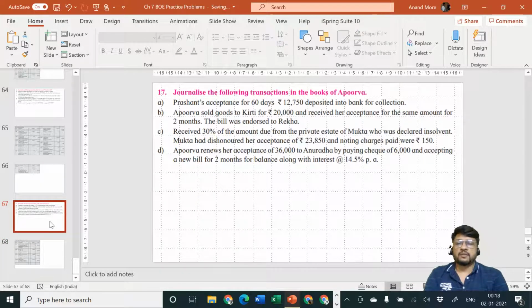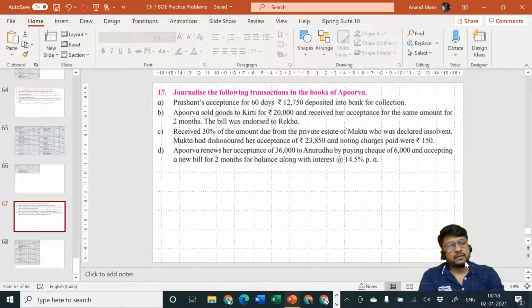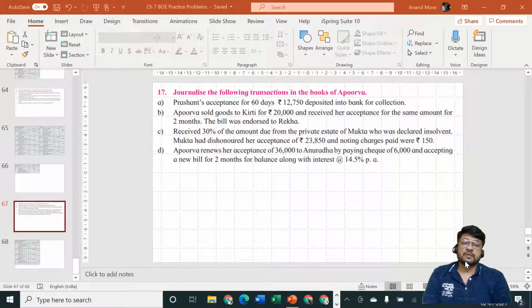Next one is point number C. Now this is a little bit tricky. Received 30% of the amount due from the private estate of Mukta. Now why should we receive from the private estate of Mukta? The word private estate generally comes when the person has become insolvent. So it seems that Apurva must have drawn a bill on Mukta, and on the due date Mukta is not in a position to pay.